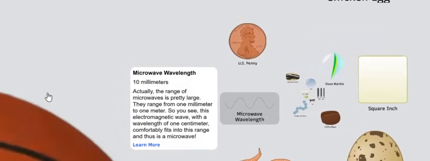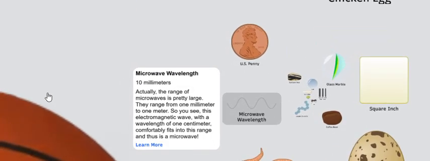Microwave wavelength, 10 millimeters. Actually, the range of microwave is pretty large. They range from 1 millimeter to 1 meter. So you see, this electromagnetic wave with a wavelength of 1 centimeter comfortably fits into this range and is thus microwave.